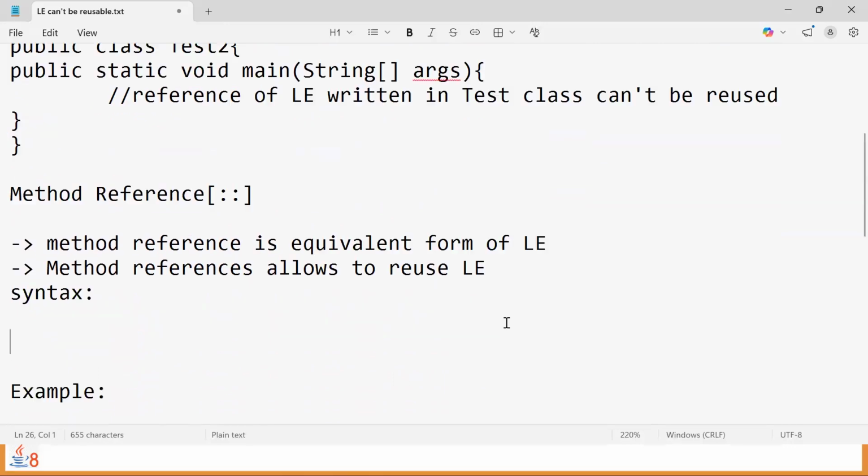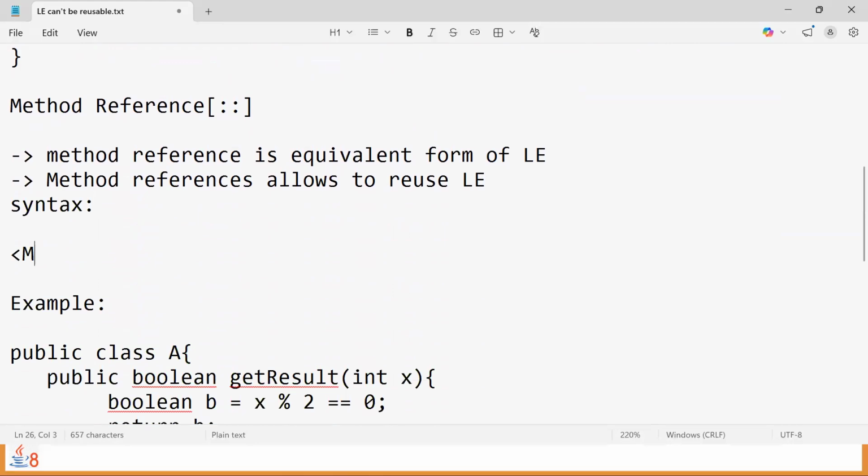The object reference, then the double colon operator, then followed by the method name. That's the syntax.